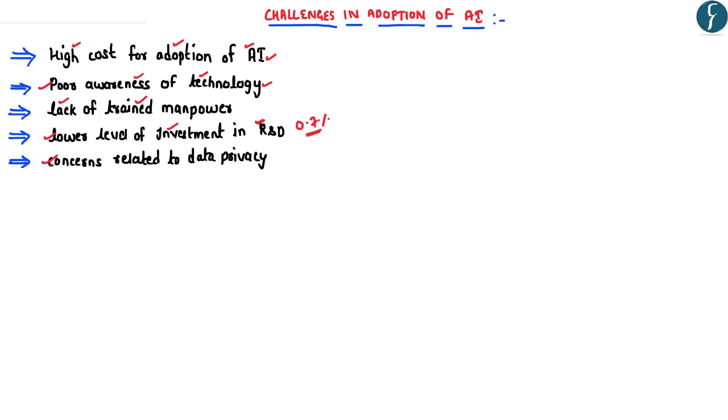And lastly, since artificial intelligence basically depends upon the collection, storage and analysis of information, concerns have been raised with respect to data privacy. This is because the data privacy laws in India are not that strong, and we do not have proper checks and balances on the misuse of the user's data. So these are some of the challenges before the adoption of artificial intelligence in India.